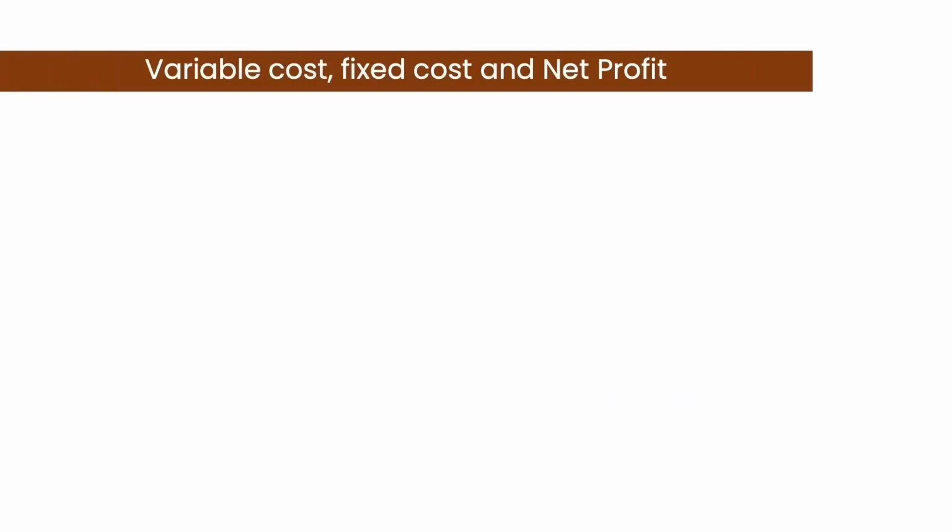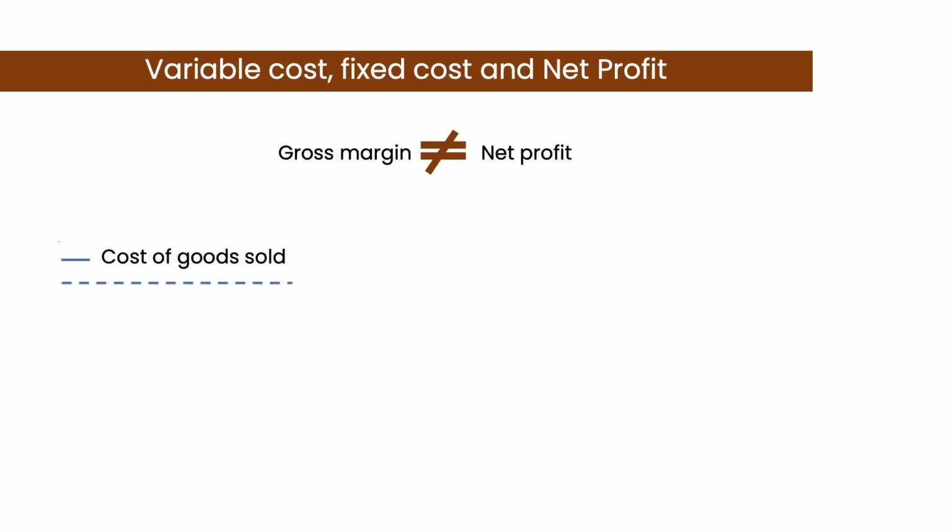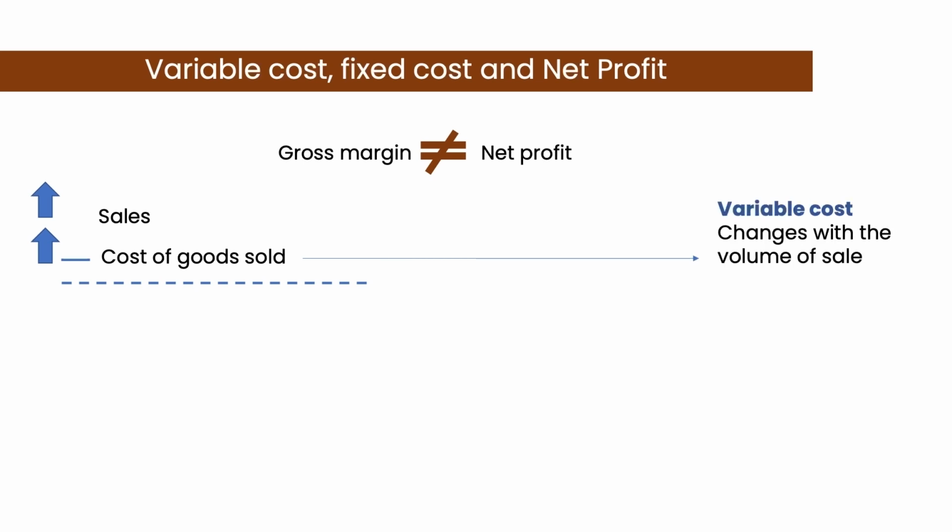Let us now understand variable cost, fixed cost, and net profit. The gross margin that we talked about is not equal to net profit of the business. We have only so far subtracted the direct cost of the goods sold from the total sales. As you can see, the direct costs are directly dependent on the volume of sales. More the sales, more will be the cost of those goods sold. So this type of cost, which is directly proportional to sales, is called variable cost. It directly changes with the volume of sales.